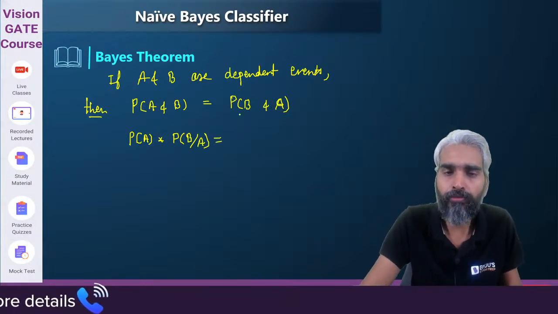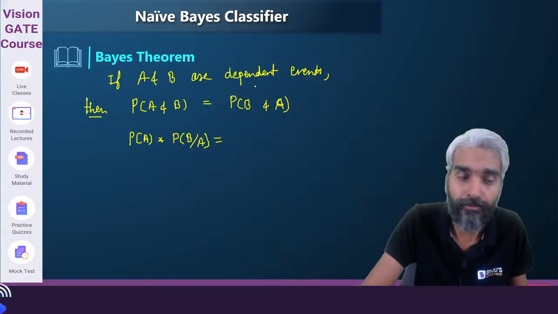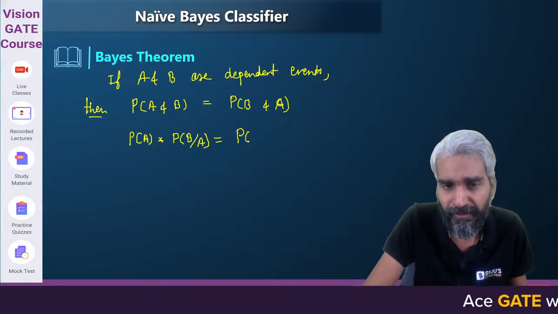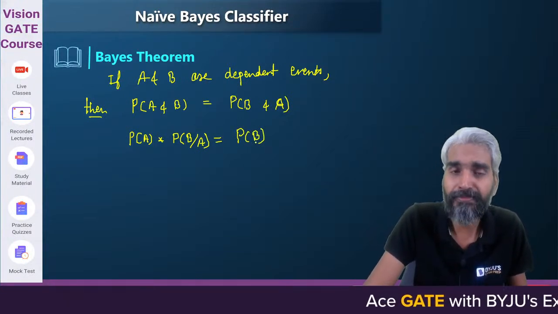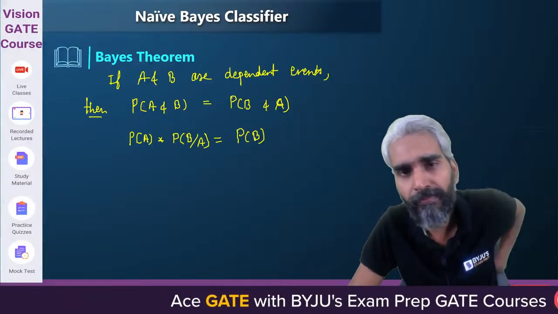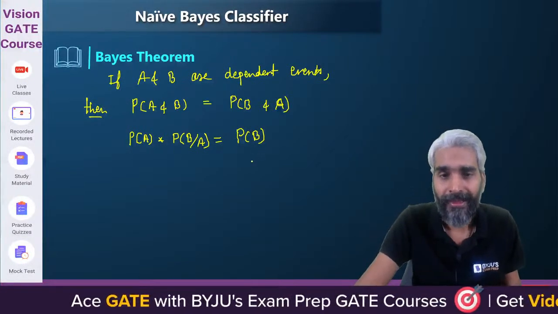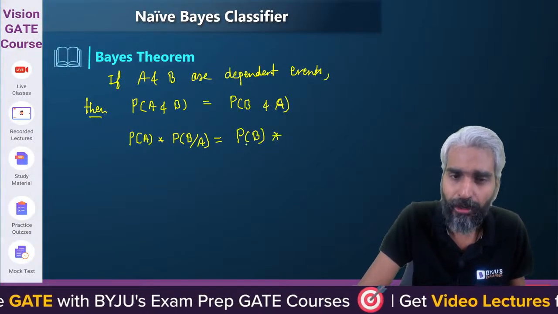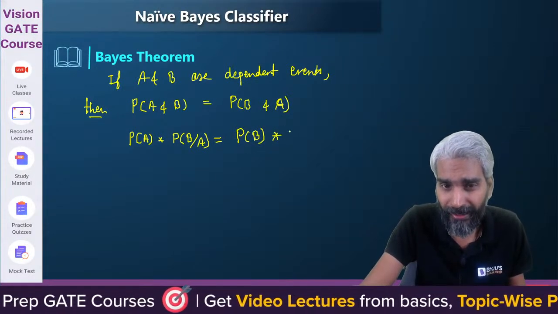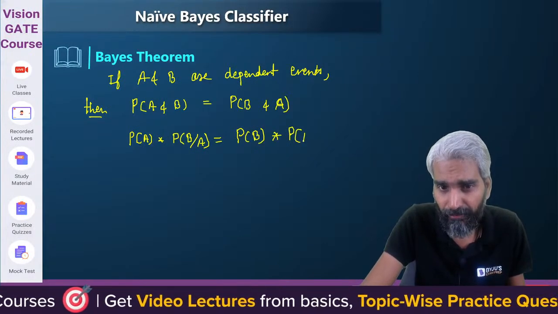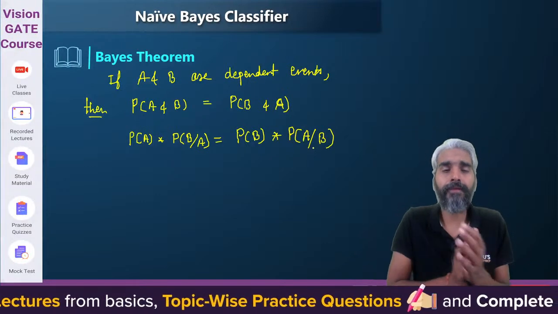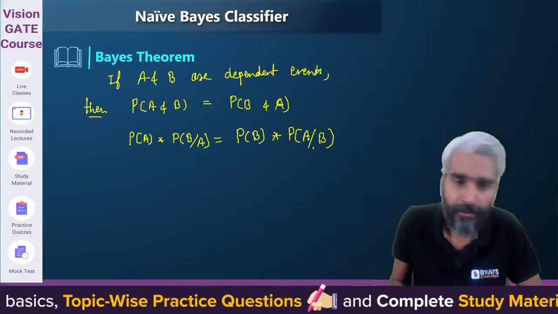Now, what will be the probability of B and A? Let's assume that the first event that takes place is event B. So if the first event is B, then the probability that event B takes place, if nothing else has occurred in the past, will be simply probability of B. And if the event B has already occurred, then the probability that A will occur will be probability of A given B. Yes or no? Do you realize this?